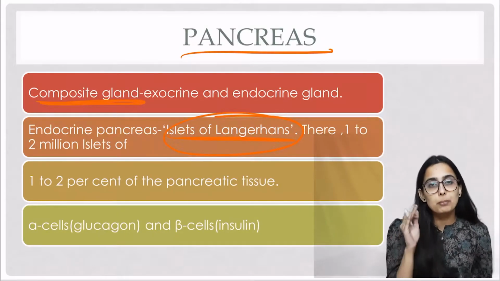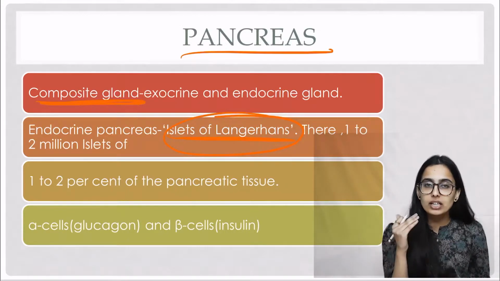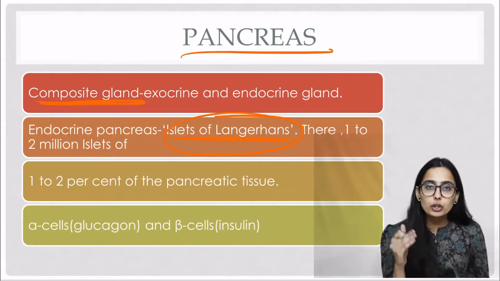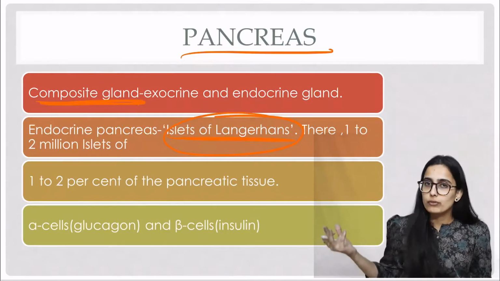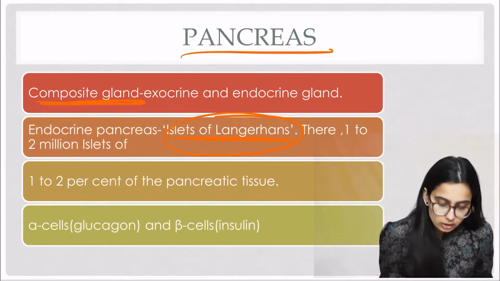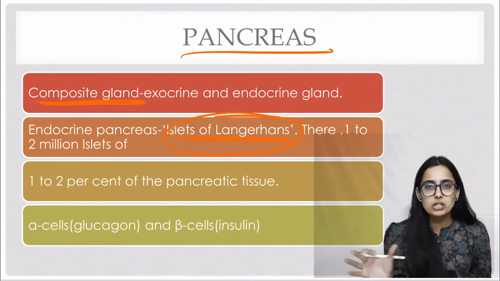So we can say that the major part of the pancreatic tissue is the exocrine part, and only 1 to 2% of it is the endocrine part. And this 1 to 2% part is 1 to 2 million islet of Langerhans cells. So this was about the composition of pancreas.